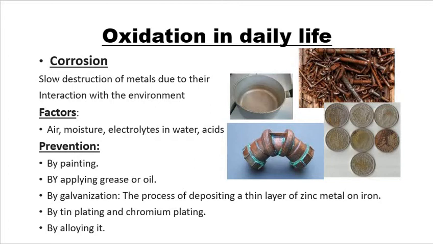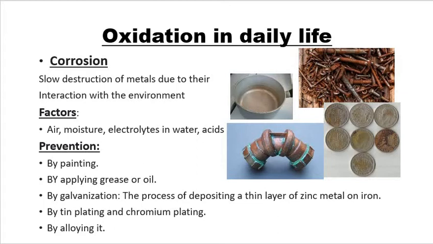Now, copper. Copper is a metal which has a shiny surface. It is a lustrous metal. But when this metal comes in contact with atmospheric oxygen and carbon dioxide also, a layer of compound is formed on the surface of copper metal, and due to this layer the copper vessel looks dull or tarnished.